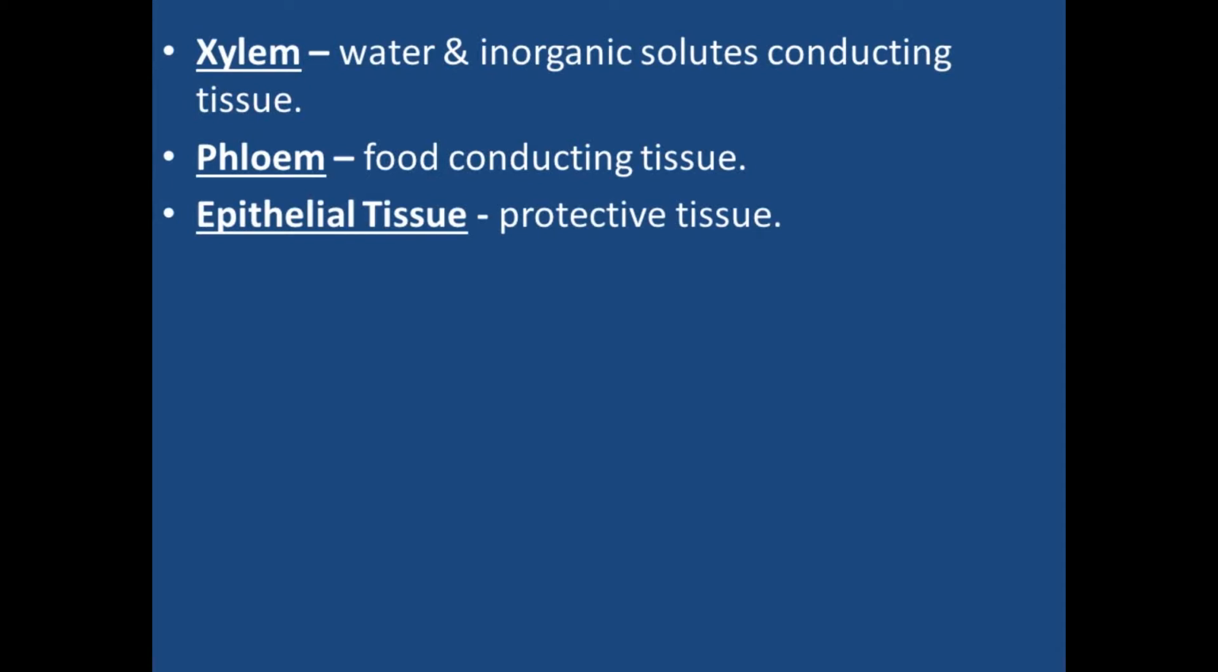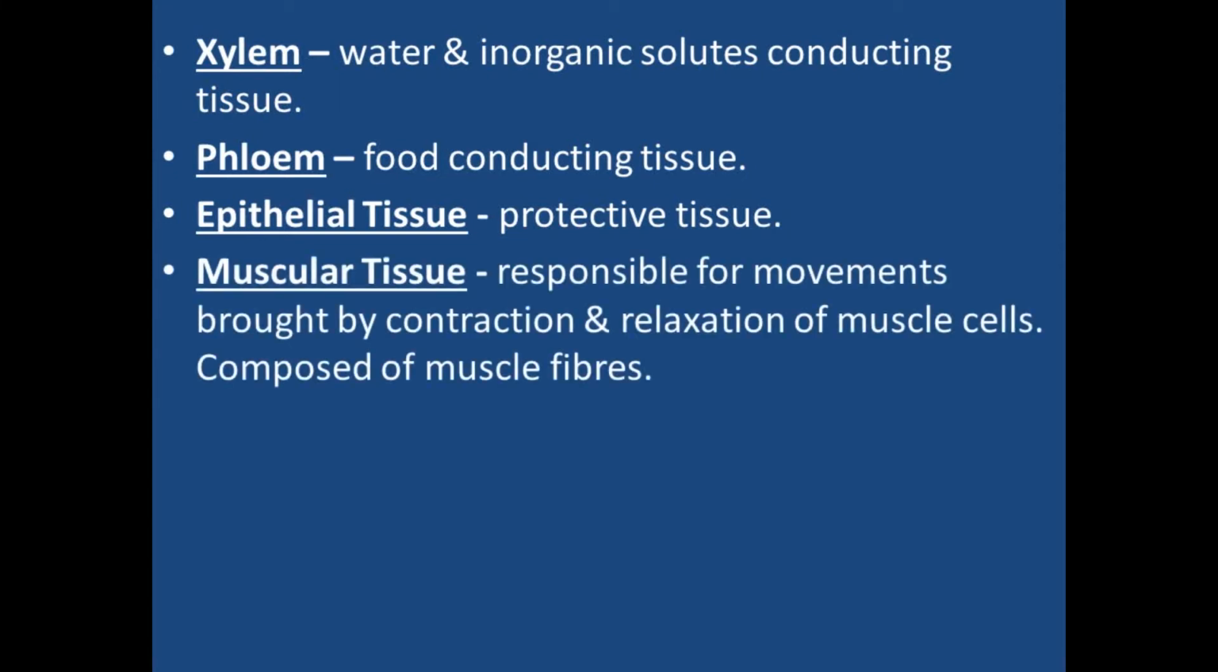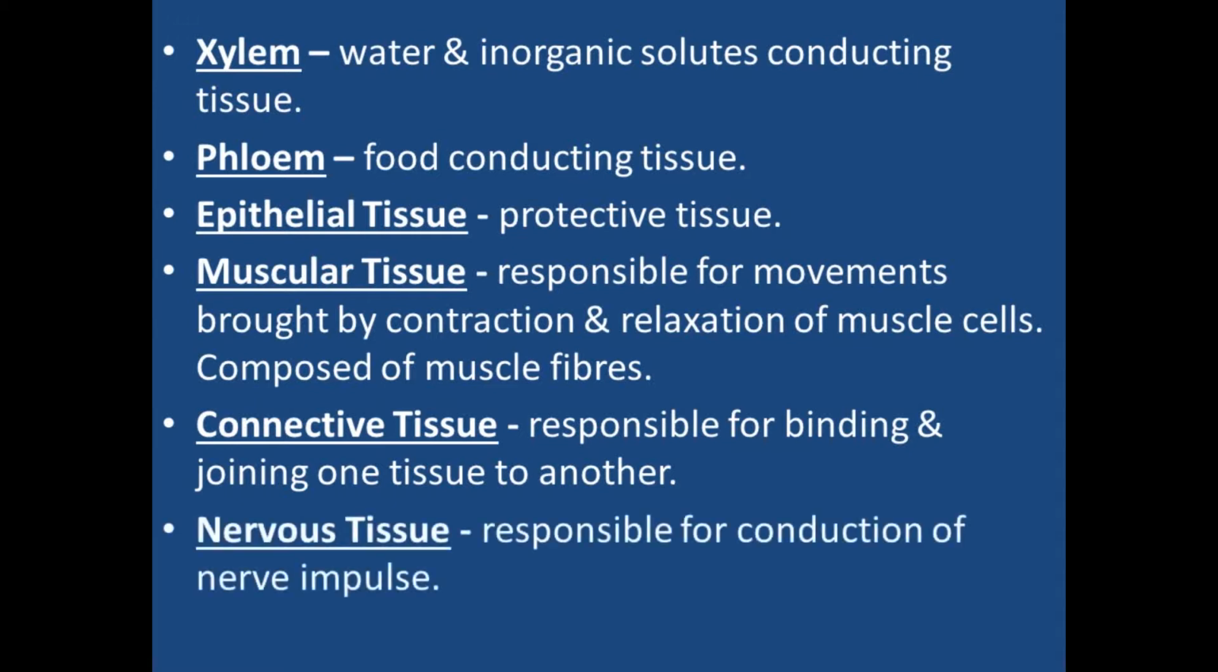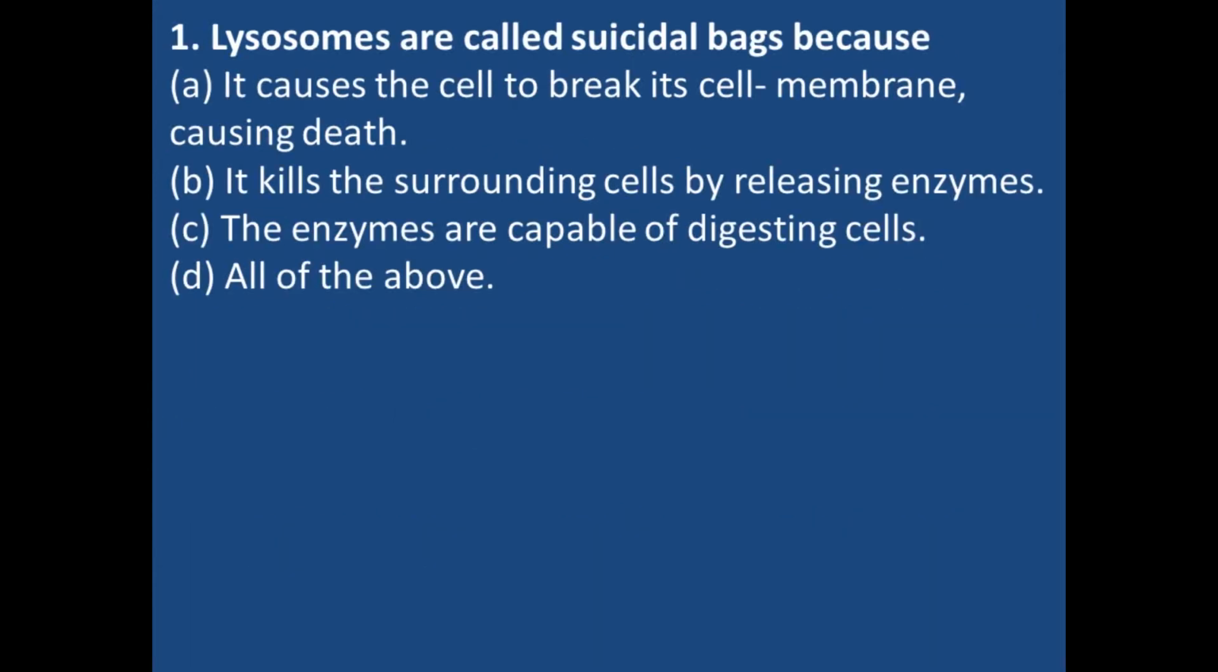Epithelial tissue. It is the protective tissue which forms the covering of all the organs. Muscular tissue. It is responsible for movements brought by contraction and relaxation of the muscle cells. It is composed of muscle fibers. Connective tissue. It helps in connection, so it is responsible for binding and joining one tissue to another. Nervous tissue. It is responsible for conduction of nerve impulse. So these were some important terms. Now we will discuss some important questions.